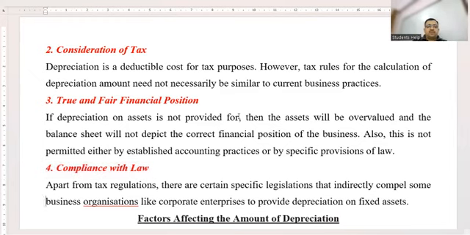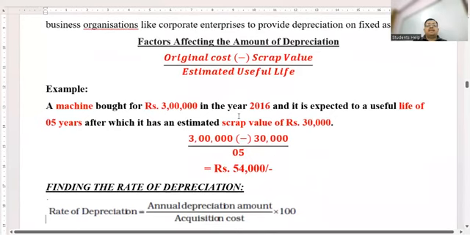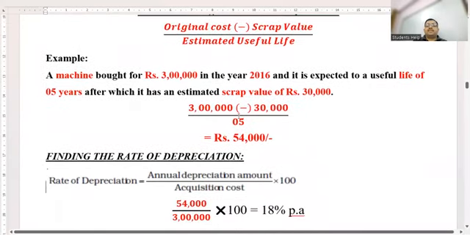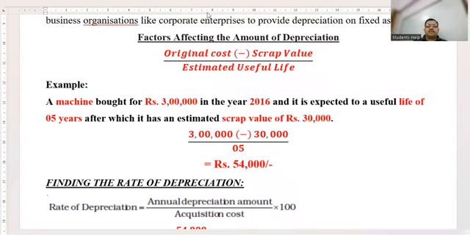पक्का? चलो, the next heading children, ये आपने पढ़ा हुआ ऑलरेडी. सेम एग्जांपल चिल्ड्रन फिर से आ गया. फैक्टर्स अफेक्टिंग डेप्रिसिएशन. So how many factors are there? Answer is known to everybody. Original cost of asset, estimated scrap value and estimated useful life. इसमें कुछ बताने की जरूरत नहीं है, ये शायद तीसरी चौथी बार आज आप पढ़ रहे होंगे. Please copy this in your notebook, children.